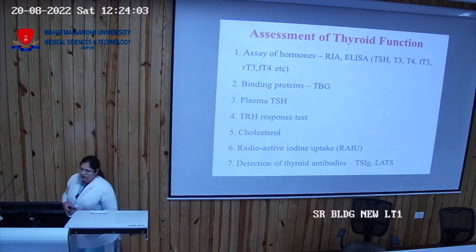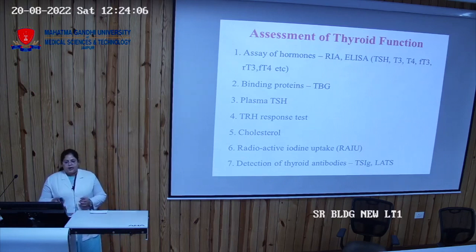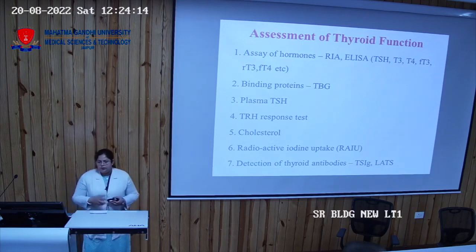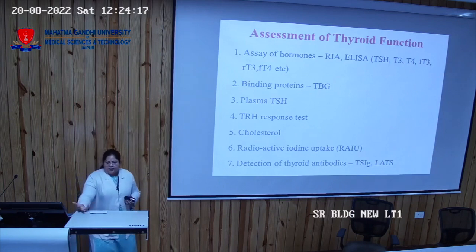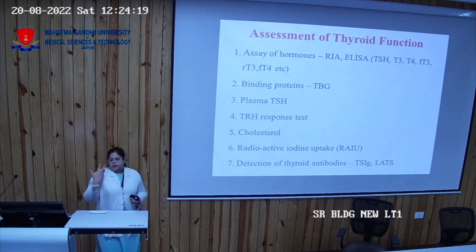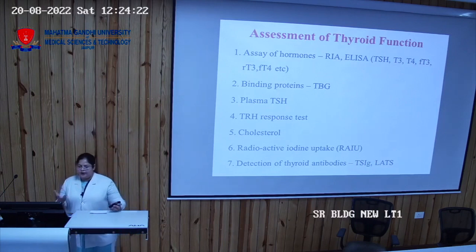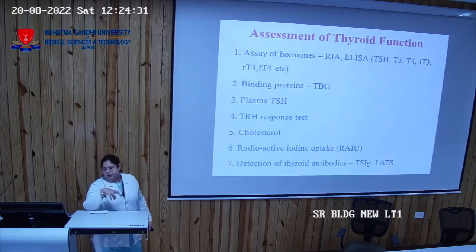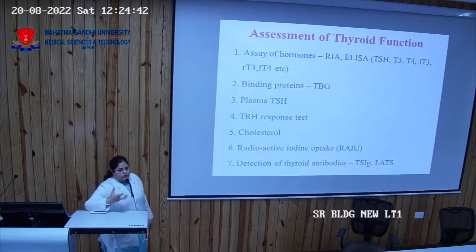Then we can also assess the binding protein like thyroid binding globulin. We can measure the plasma thyroid stimulating hormone. We can see the thyroid releasing hormone response, meaning we give the patient TRH, and when the pituitary is activated, TSH rises and the levels of T3 and T4 increase. In case of a hypothalamic or pituitary deficiency, this response is not present. So this is the thyroid releasing hormone response.